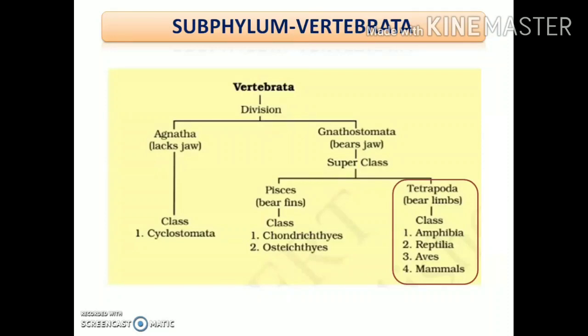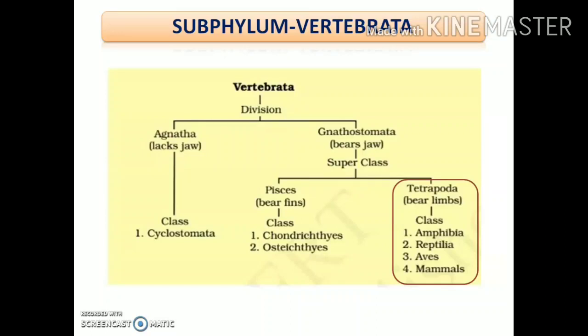So Vertebrata can be divided into two groups: Agnatha and Gnathostomata. We had already seen, right? Under Agnatha, the animals which lack jaws are present, while the animals which bear jaws come under Gnathostomata. In our last lecture we had completed the first superclass under Gnathostomata, that is Pisces.